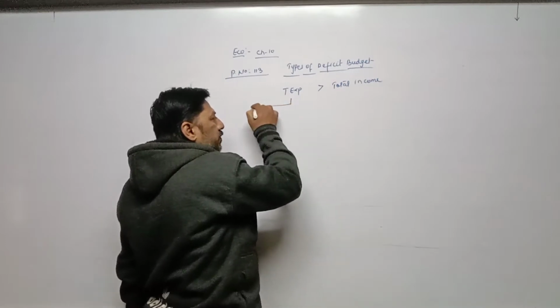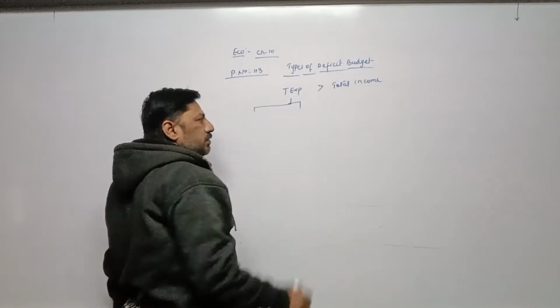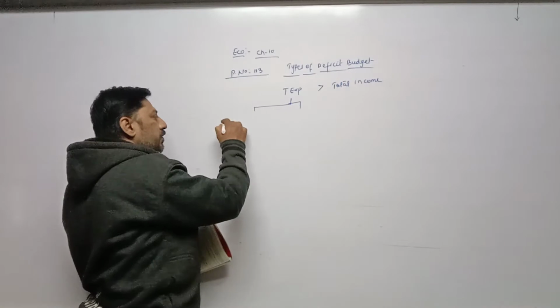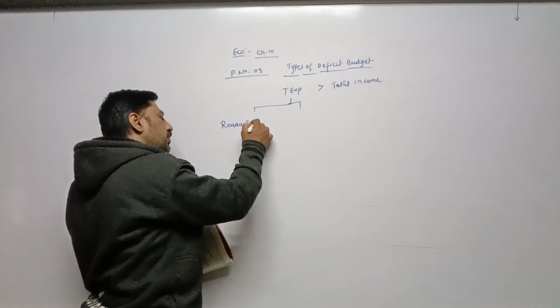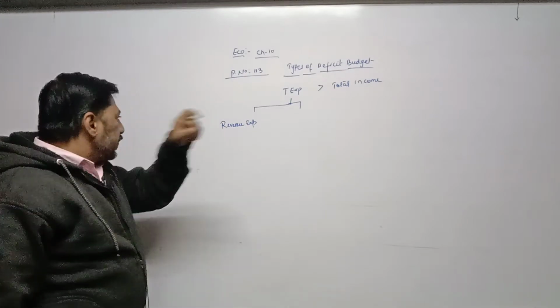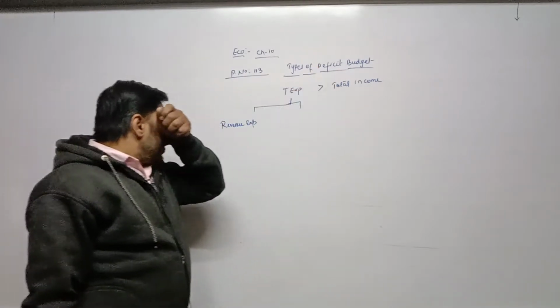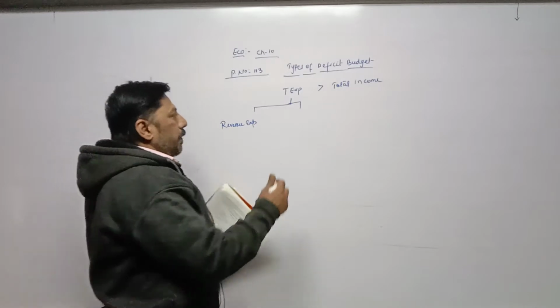Then total expenditure, we all know, is also of two types: revenue expenditure and capital expenditure. First of all, try to understand the meaning of deficit budget, then its parts.